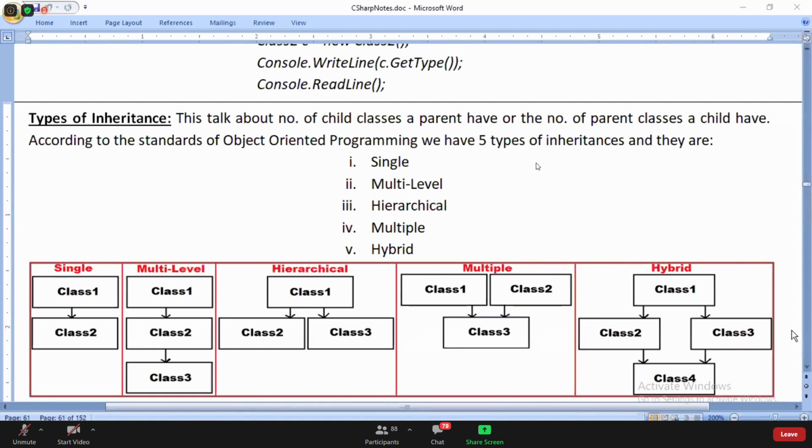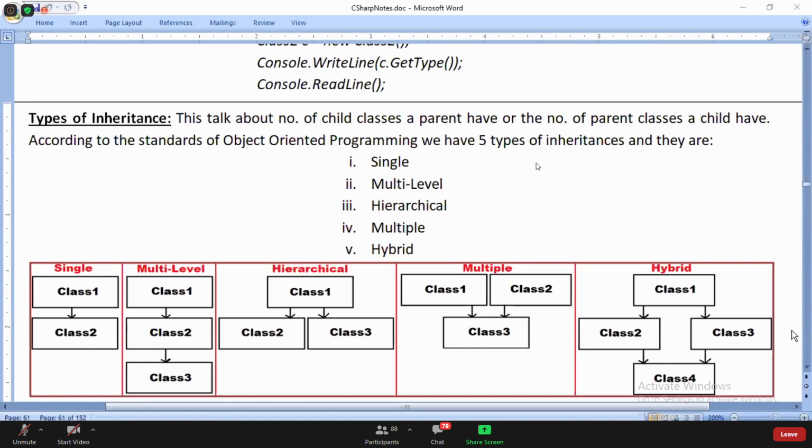So actually, C sharp and Java languages support only single, multi-level, and hierarchical inheritances. They don't support multiple and hybrid inheritances. Why? What is the reason for that? Because multiple and hybrid inheritances suffer from an ambiguity problem. So that's why they are not supported. There is a problem called the ambiguity problem.